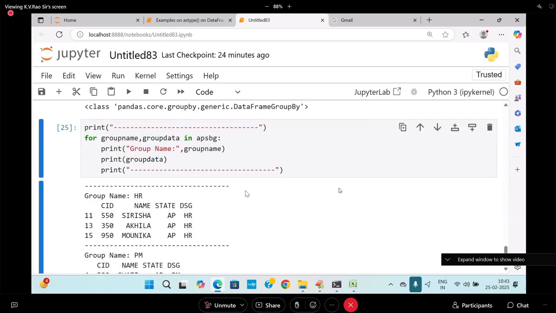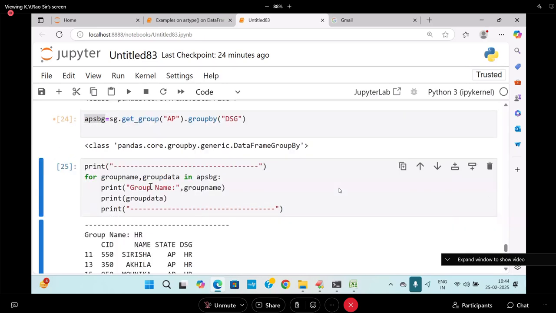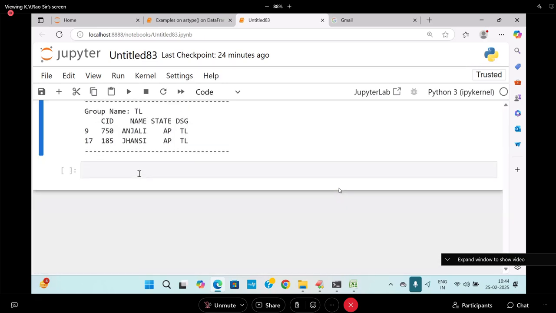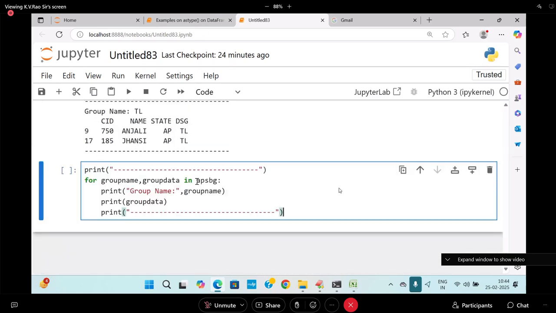Similarly, I will go for what? This entire thing can be written as what, you know. Here you can write it. What is this APSBC? SG dot get group of subgroup of AP. AP. Are you following me? What is SG dot group by of, group by of? What is this?